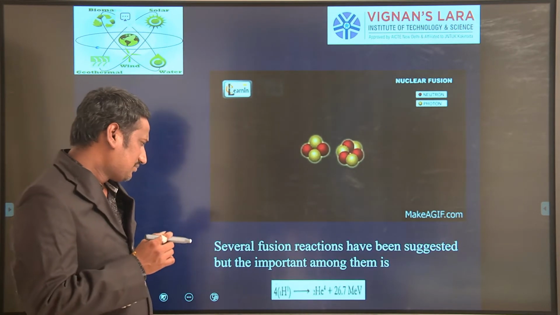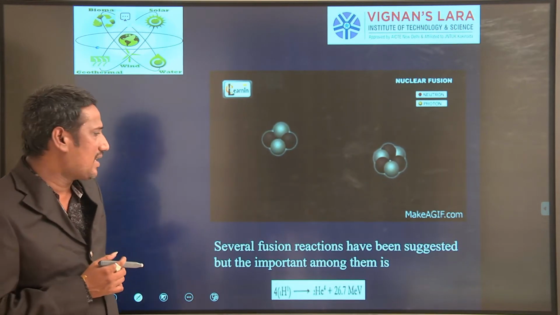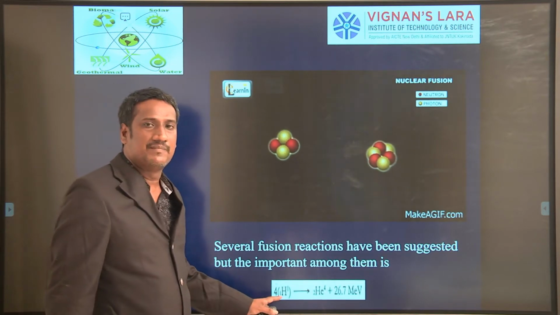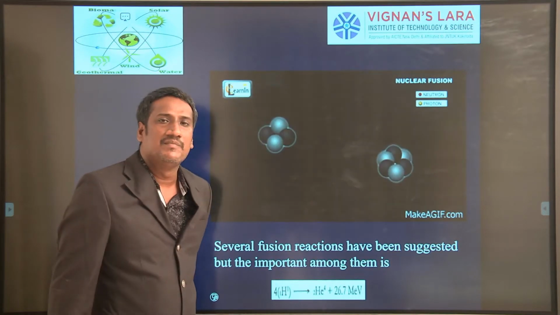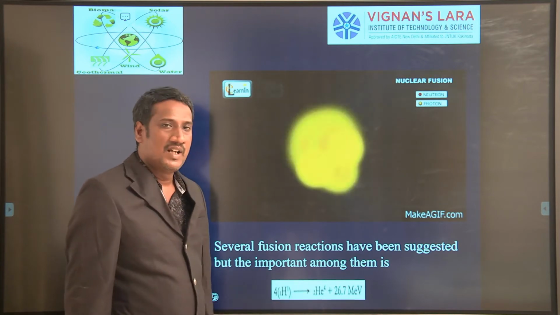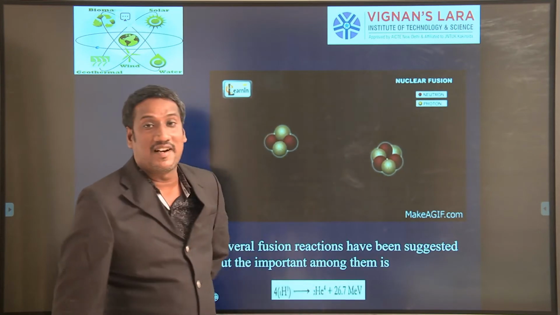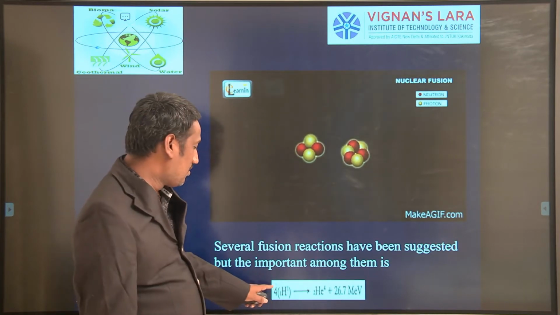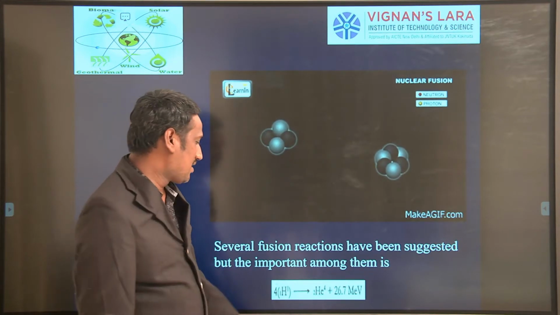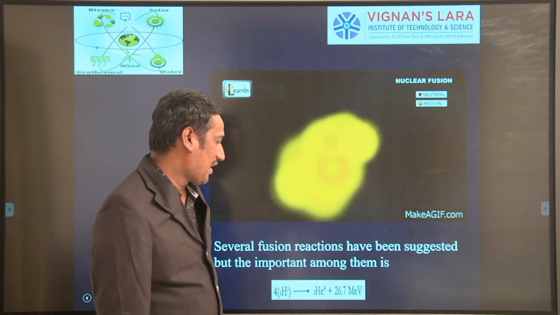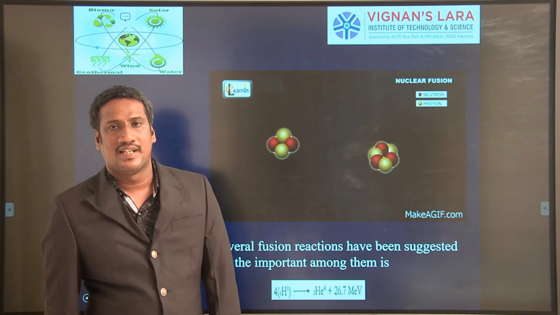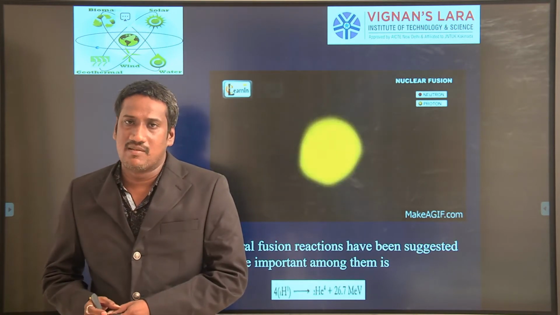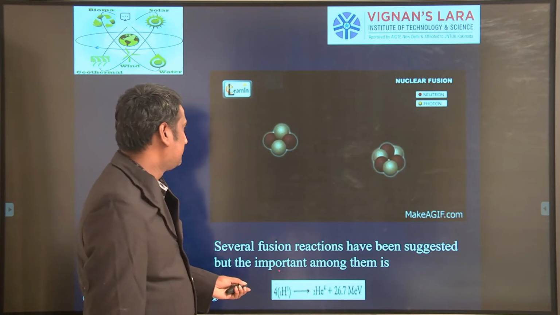Several fusion reactions have been suggested, but the important one among them is this. You can observe here, 4 hydrogen atoms. If you combine them, you will have helium-4 and an energy of around 26.7 mega electron volts will be generated. Likewise, because of the fusion reaction, a huge amount of temperature is maintained inside the sun.